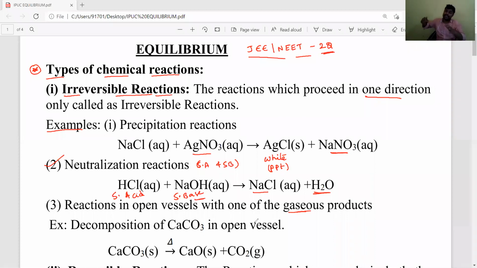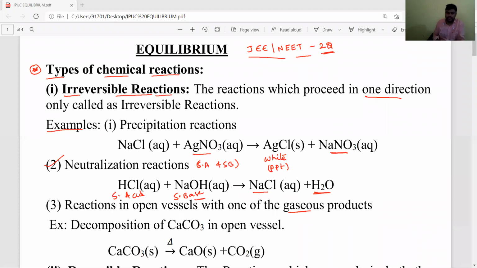If you conduct that reaction in a closed vessel, the backward reaction takes place again. So reactions in an open vessel with a gaseous product are irreversible.